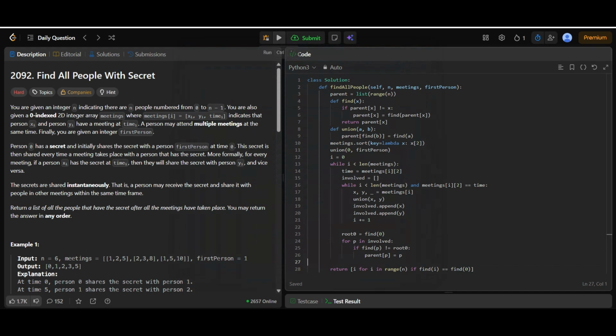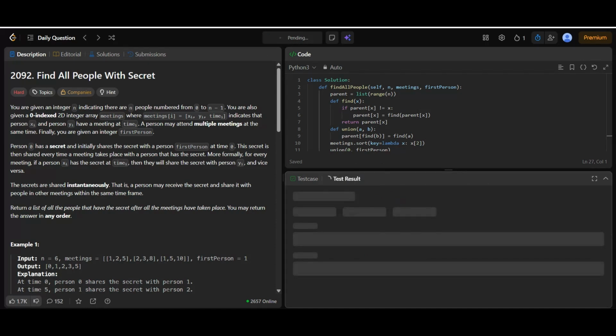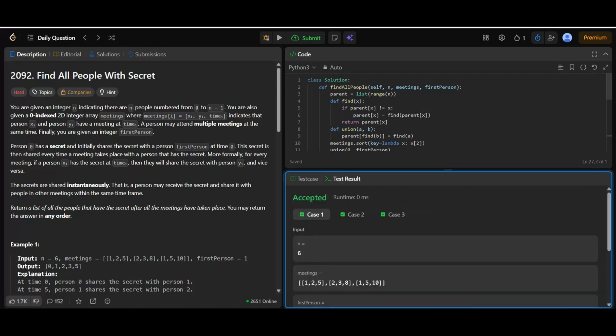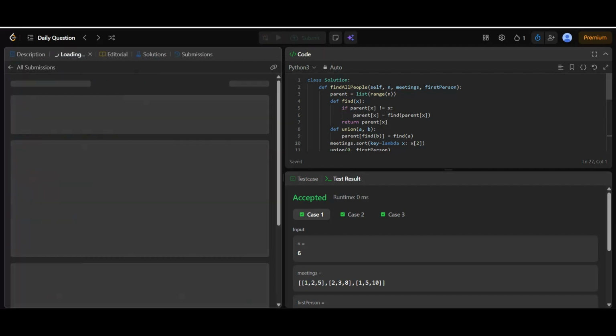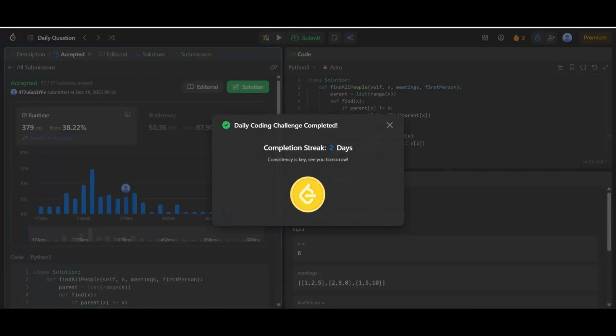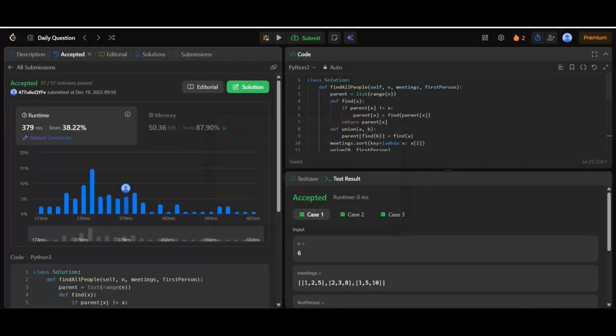All right, now let's hit run code. Perfect. All the sample test cases are passing without any issues. Now for the real moment, submit. And there it is. Accepted. All test cases passed successfully. That confirms our union find with time-based grouping approach is working exactly as expected.